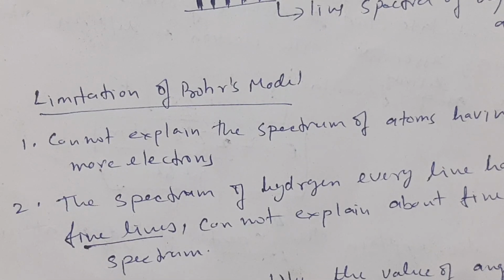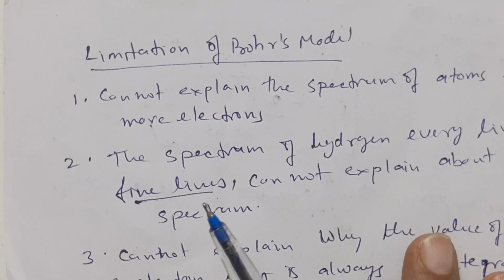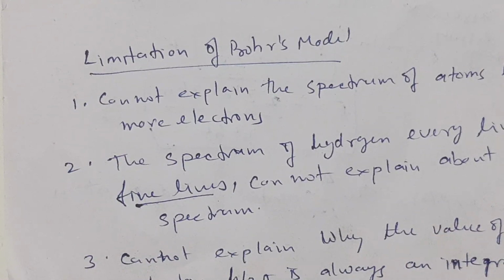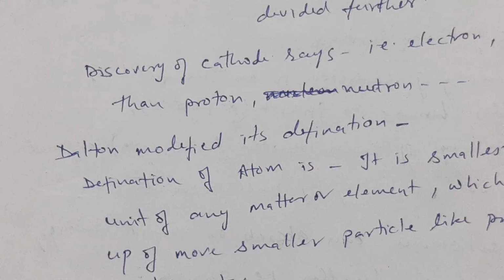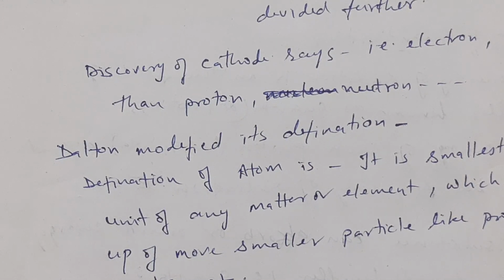Also, Bohr cannot explain why the angular momentum of moving electron is always an integral multiple of h upon 2 pi, and there are many more limitations of the Bohr model which can be explained by other models. So next we will study about the Sommerfeld model.